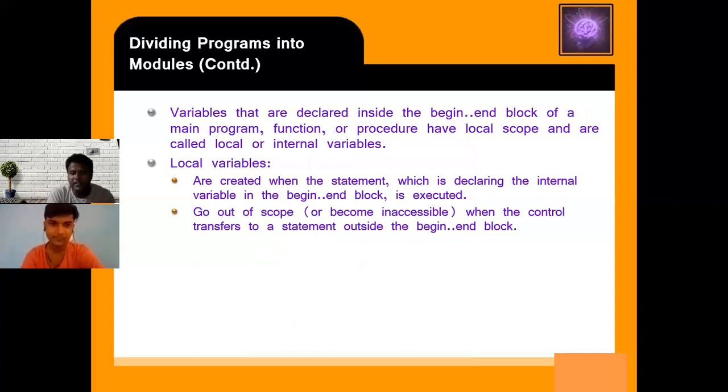A variable that is declared inside the begin and end block of a main block, function or procedure has local scope and is called a local or internal variable. Local variables are created when the statement declaring the internal variable runs in the begin and end block. So within the begin and end block, if you define a variable, that is called a local variable. It goes out of scope when the control transfers to a statement outside of the begin and end block.